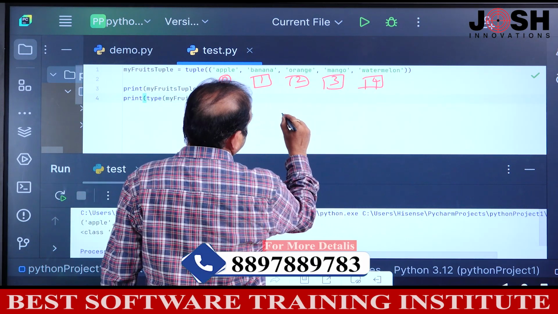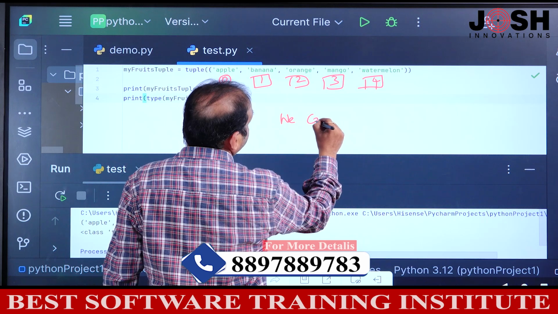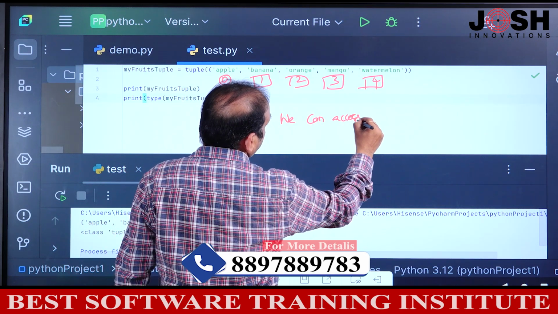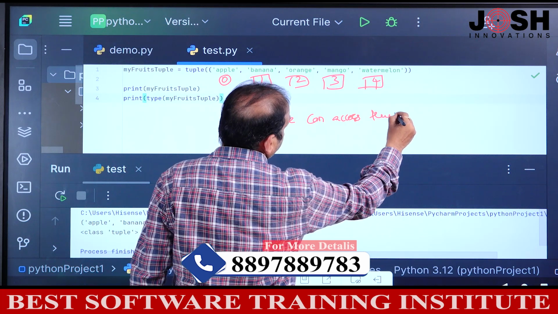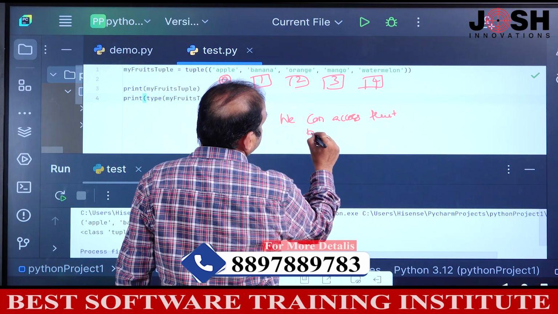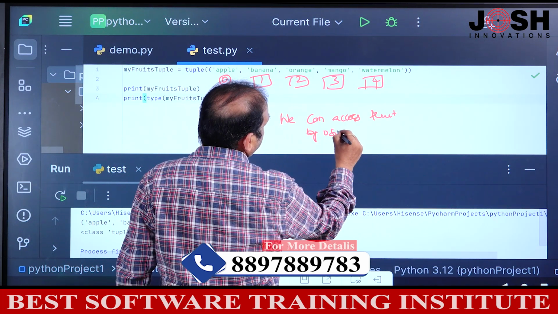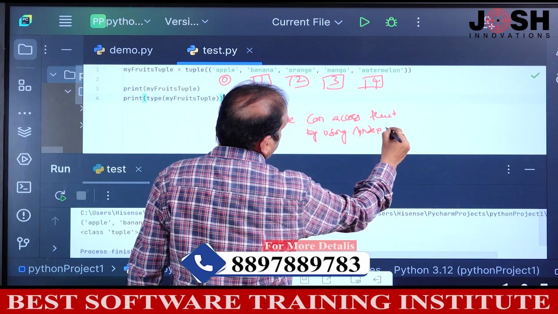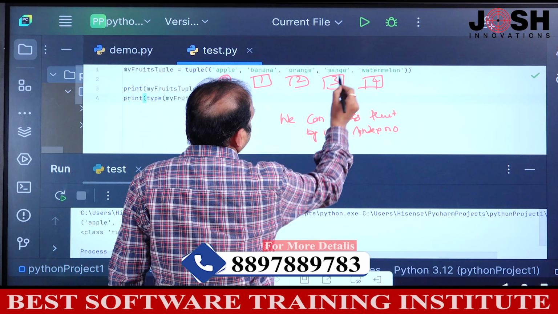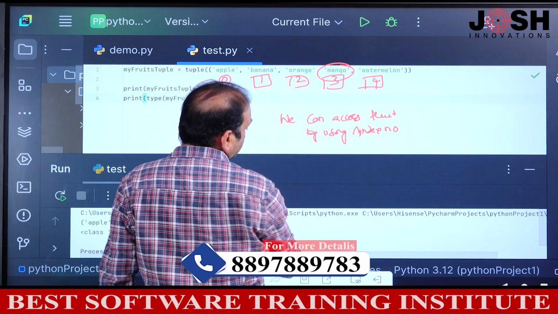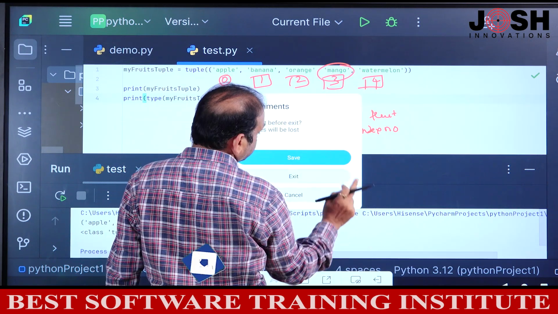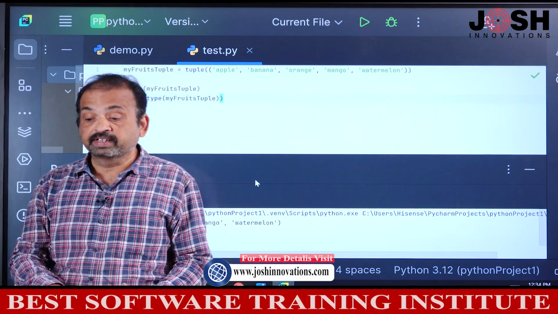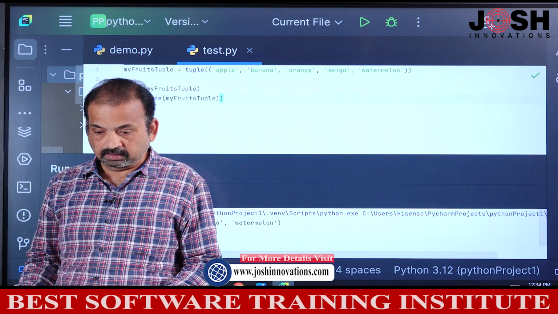Means we can access any single item, any single fruit, one item by using index number. By using what? Index number. For example, I want to access this mango. The index number of mango is what? The index number of mango is 3. So, using this index number 3, we can access mango.